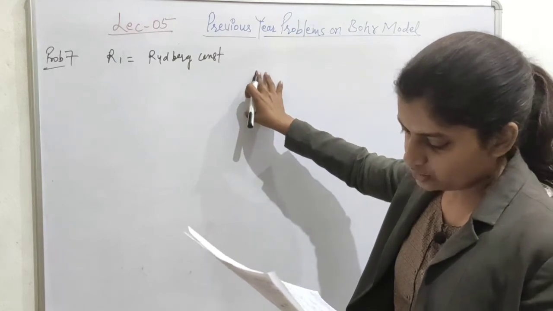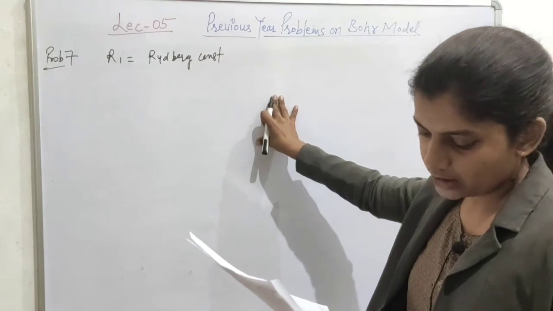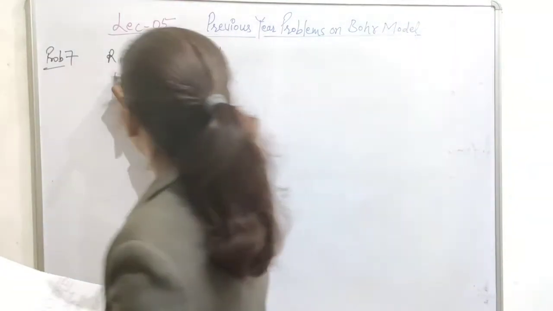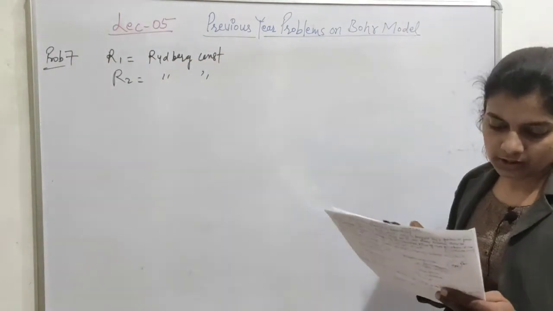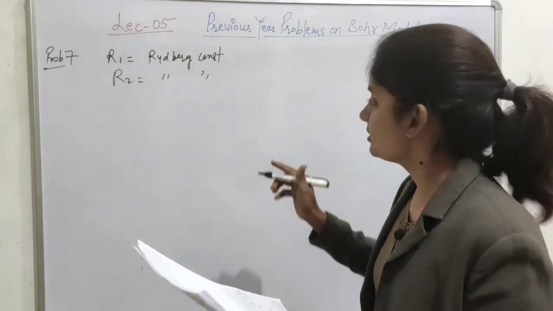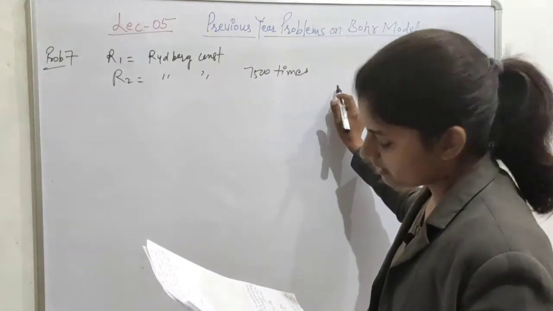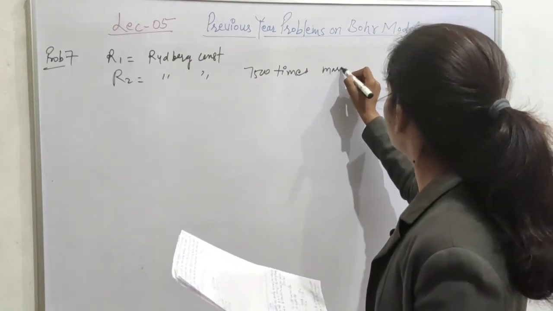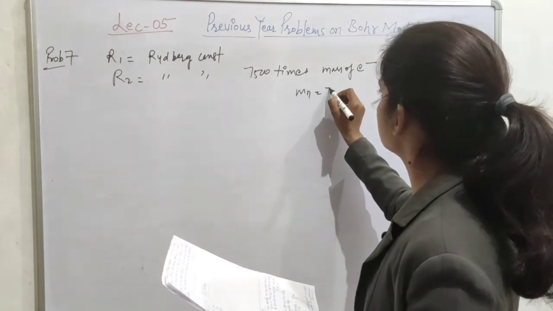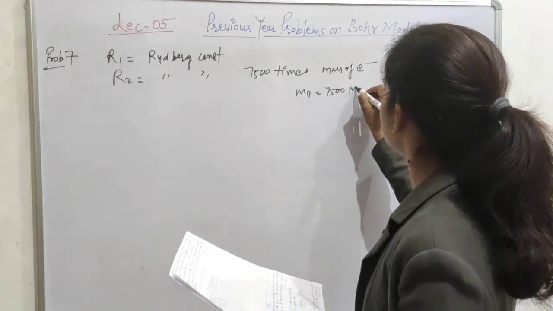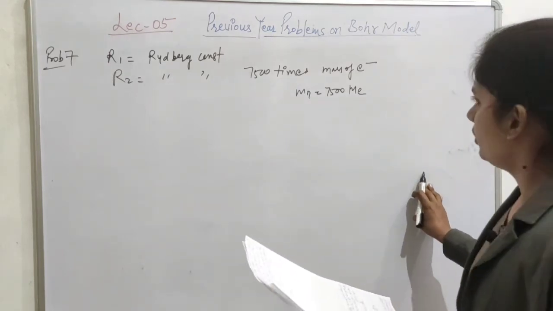Compared to that, R2 is the value of the Rydberg constant when taking the nucleus mass to be 7500 times the mass of the electron. That means the mass of the nucleus is given: the mass of the nucleus is 7500 times the mass of the electron. Then what is asked?